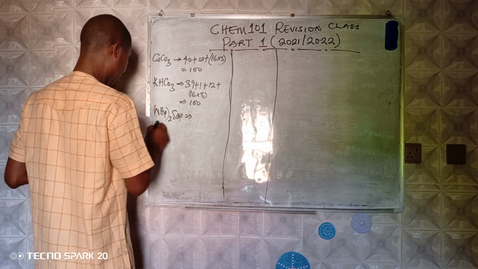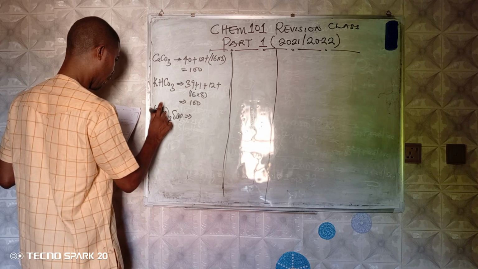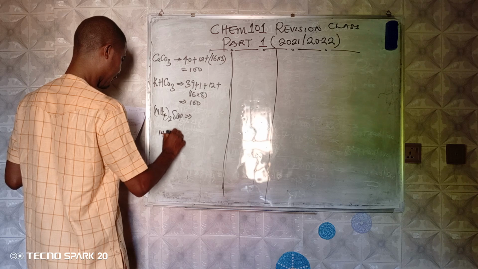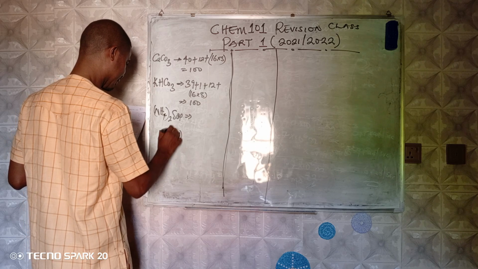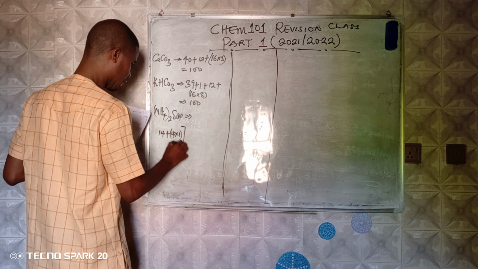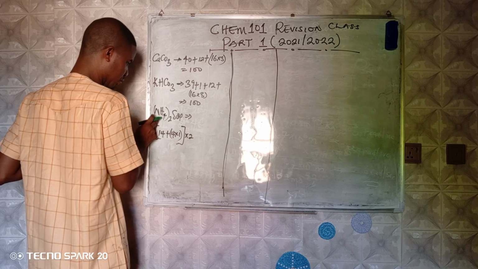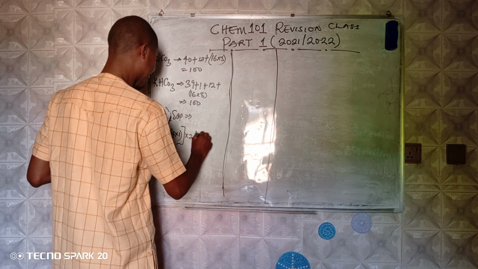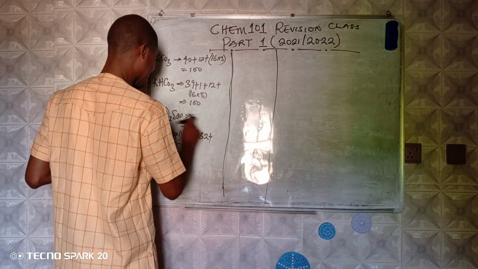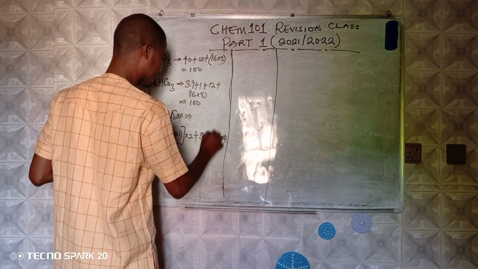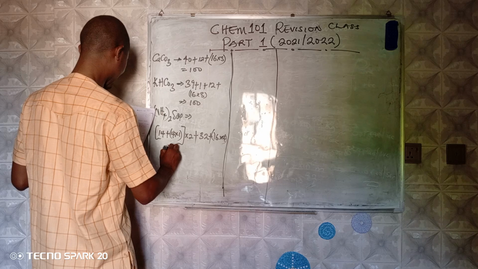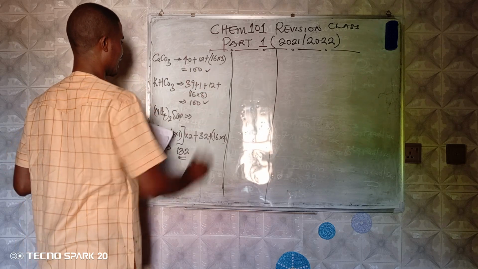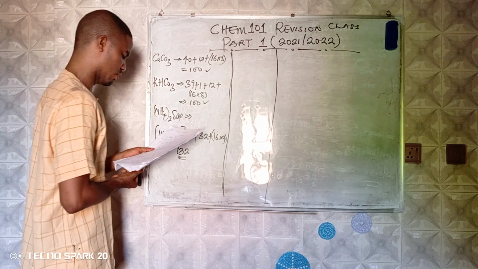That will give me 14 plus 4 times 1, and all will be multiplied by 2, then plus S is 32 plus 16 times 4. When you do this, your small mathematics is going to give you 132. If you watch, this one and this one have the same molar mass.